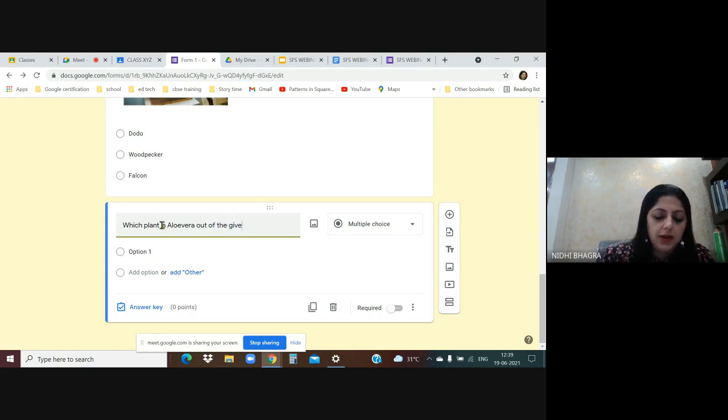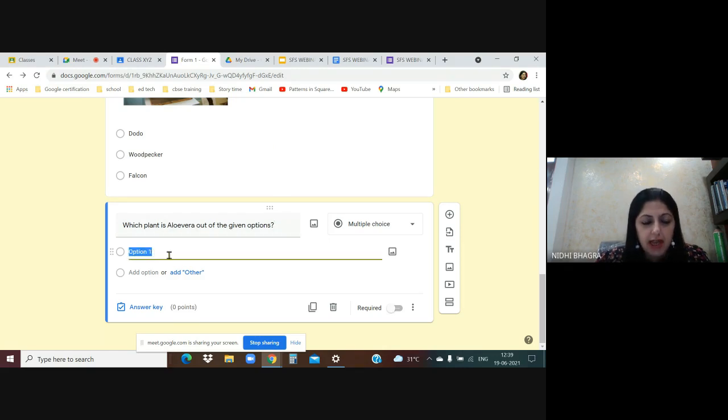This time you will be giving them images and they have to identify which plant is aloe vera. Okay, so this is your question. Question is ready. Come to option 1. In option 1, this time I don't want to write the name. I want to upload the image. So option 1, right side, you see there is an icon, add image, just in front of option 1.